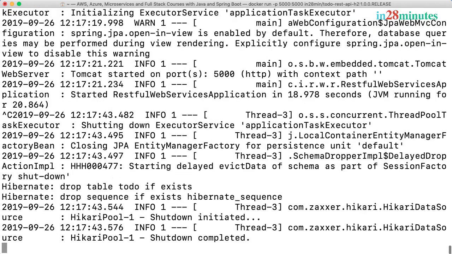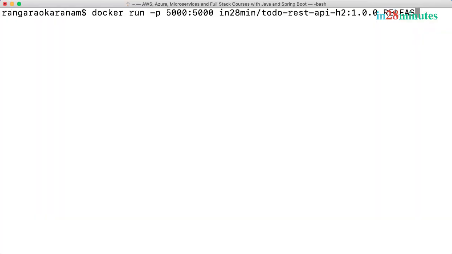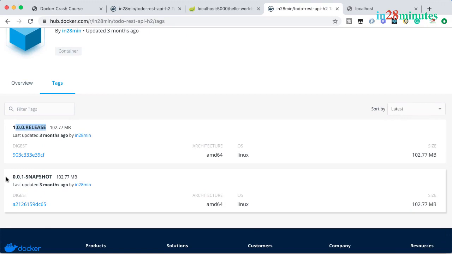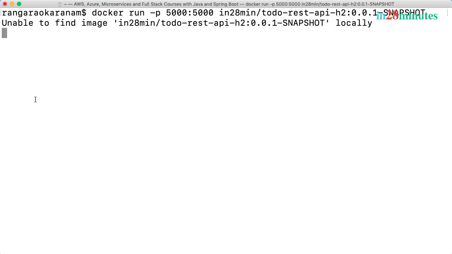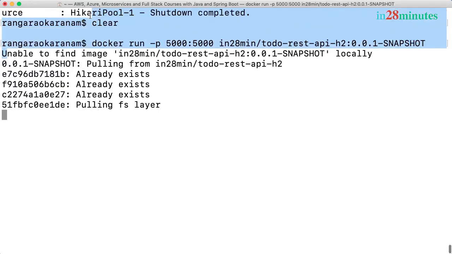Now I'll stop this, Control C, and now I'll use a different tag of this. So instead of 1.0.0.release, I would do a different tag 0.0.1-snapshot. So I'm typing in 0.0.1-snapshot. We are running the command in Docker client. The Docker client sends it to the Docker daemon, and the Docker daemon now sees that the image is not available locally.